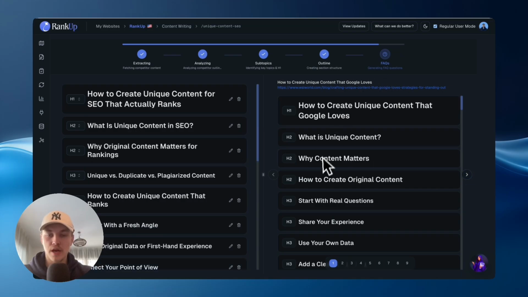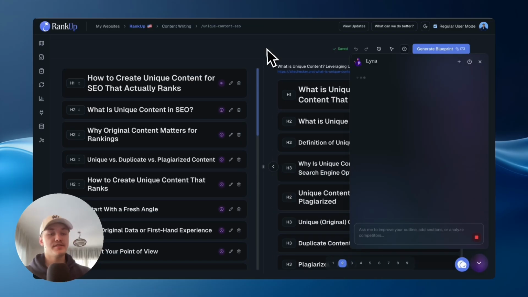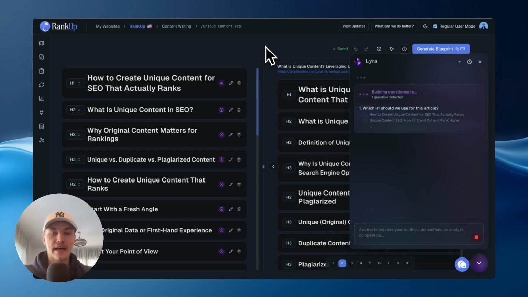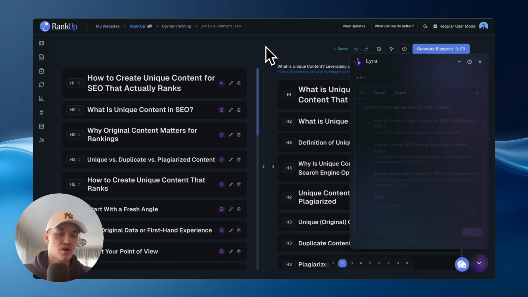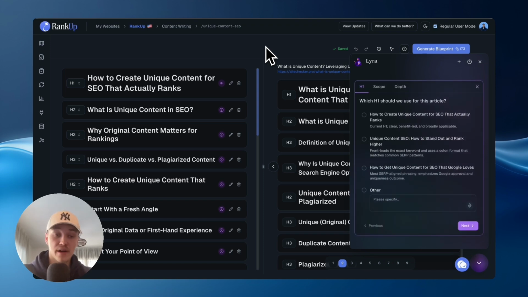Okay, it's almost done. What's great about this side-by-side comparison is that you can actually look at what topics they have covered, and if there is anything pretty much all of the competitors or a lot of them have covered and they're ranking very high, that probably means that you also need to cover it too. This side-by-side comparison really helps with understanding that.